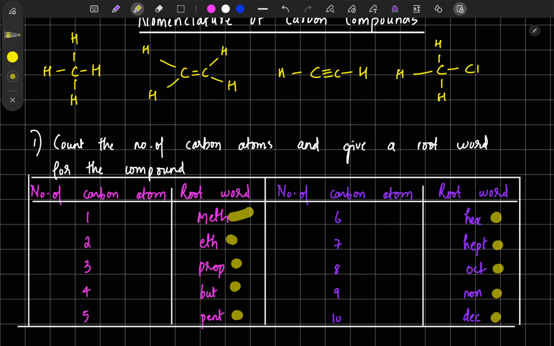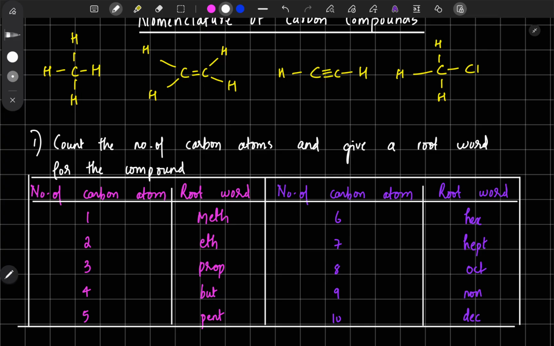For example, if there is a 5-sided diagram or structure, we call it a pentagon, right? So here 5 means pent. Six sides we call a hexagon, so 6 means hex. Like that. So this is the first thing that you need to do.